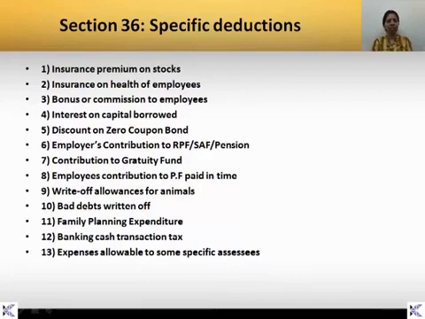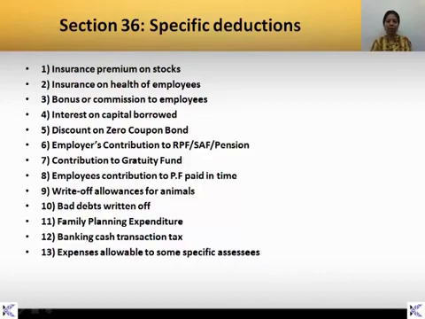First, these are the deductions which are allowed in business income. That means you can deduct it from the income of the business or profession. First is insurance premium on stock. Whatever insurance premium is paid by the businessman or assessee for stock is allowed, because it is related to his business and it is a day-to-day requirement of the business. Therefore, insurance premium on stock is deductible.